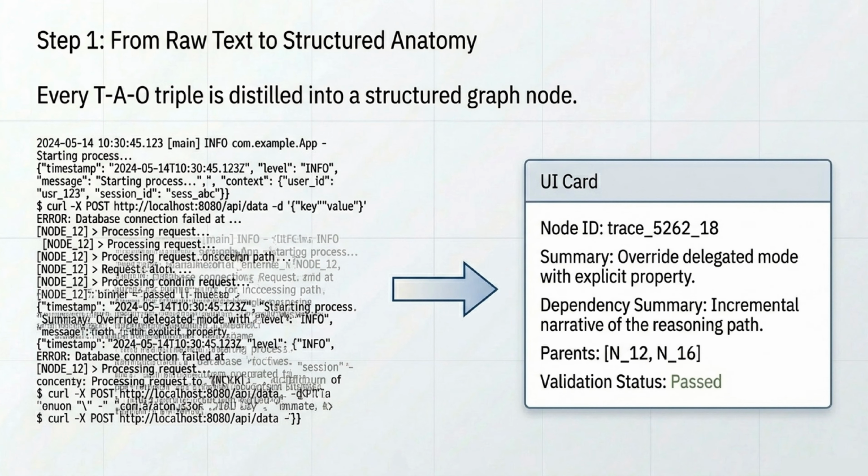Let's break down step 1. Every time the agent generates a thought, action, and observation, that raw text is distilled into a structured anatomy, a UI card of sorts. This card contains a node ID, a summary of what happened, a narrative of the reasoning path, its parent nodes, and a validation status to see if it actually passed or failed.